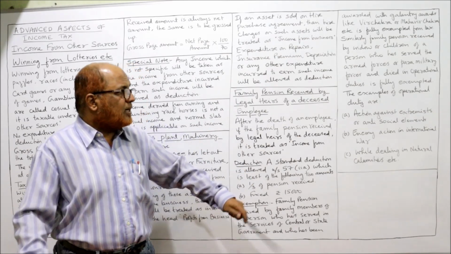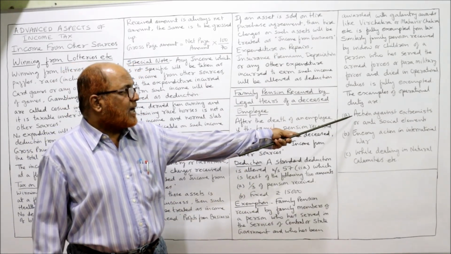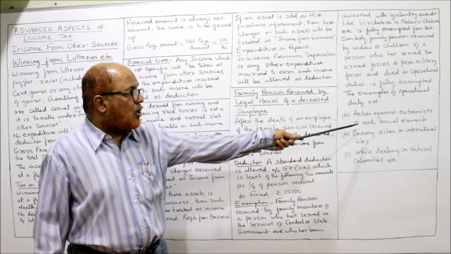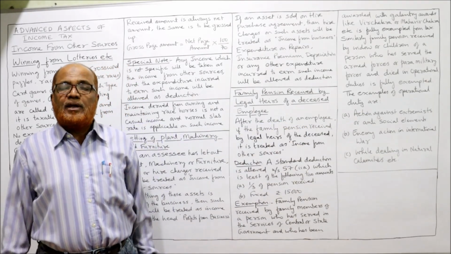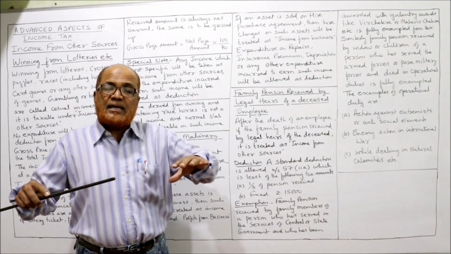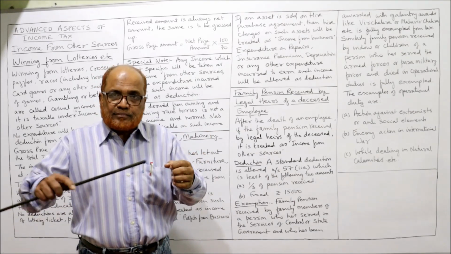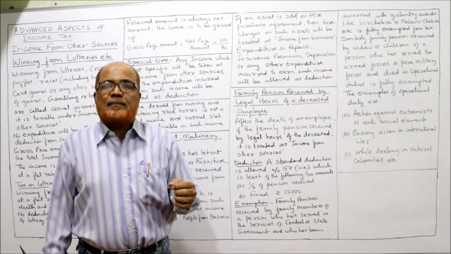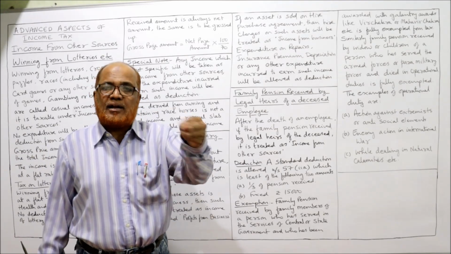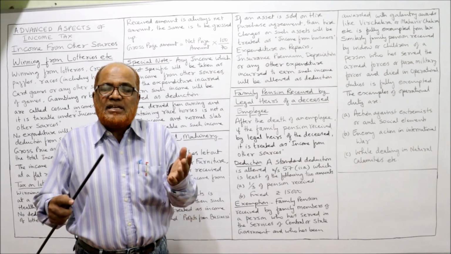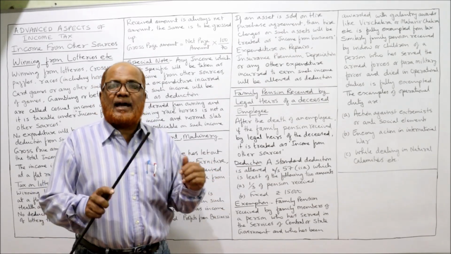So what are the operational duties? It includes action against extremists or antisocial elements. There was a war against antisocial elements or extremists, and during the war period, the soldier died. That means he died during operational activity.